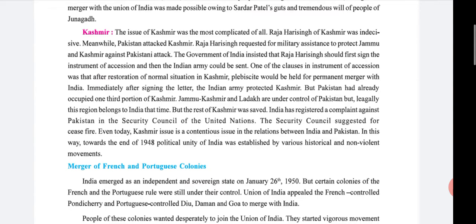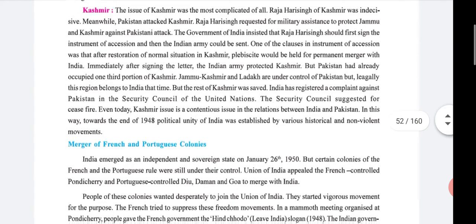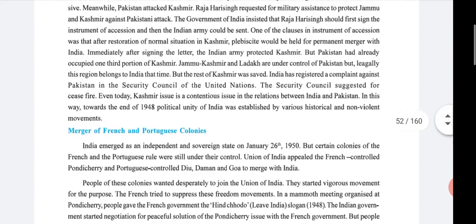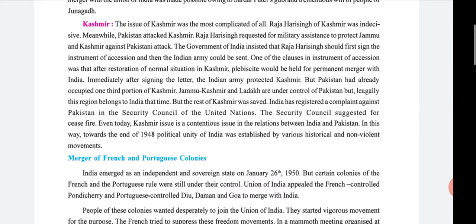Raja Hari Singh of Kashmir was indecisive. Meanwhile, Pakistan attacked Kashmir. Raja Hari Singh requested military assistance to protect Jammu and Kashmir against the Pakistani attack. The government of India insisted that Raja Hari Singh should first sign the instrument of accession, and then the Indian army could be sent.